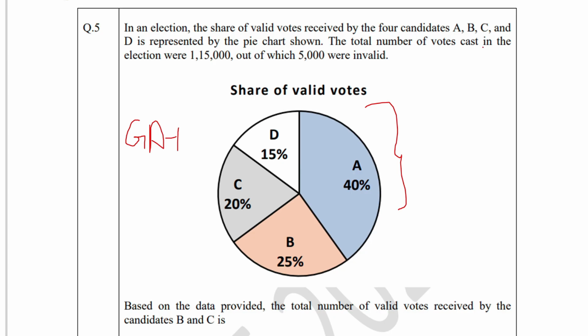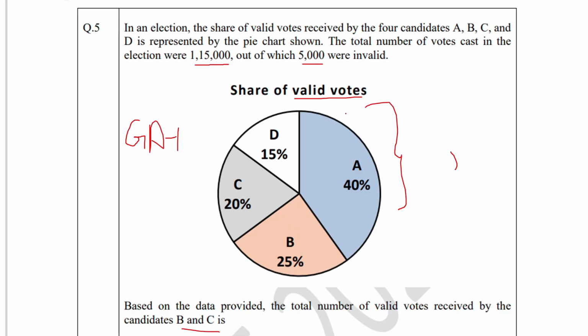It is given for only valid votes. So based on the data provided, the total number of valid votes received by candidates B and C are. In this diagram, they have given the percentage of votes received by each candidate A, B and C, which are only valid. So the number of valid votes will be total number of votes minus invalid votes.